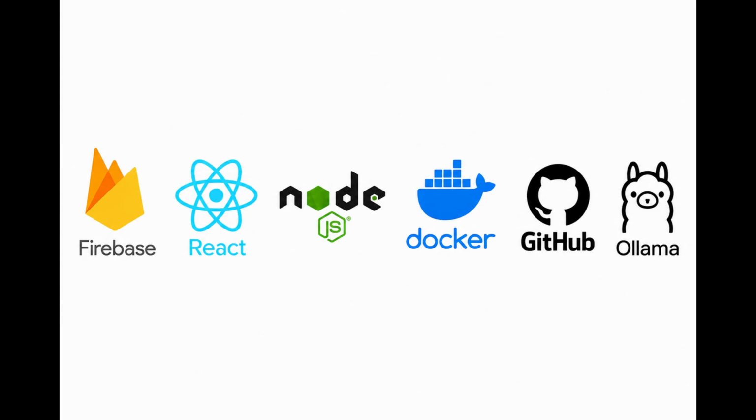The technologies we used were Firebase for the database. We use it because it allows us to have a fast connection. For the front end, we use React. We run the model locally with Ollama and use GitHub for version control.